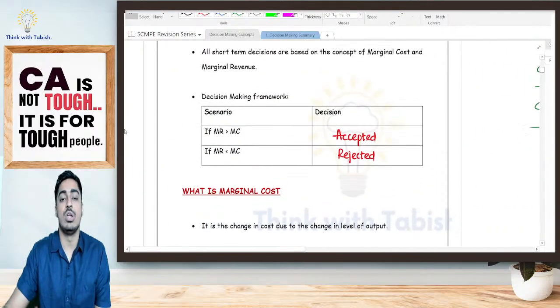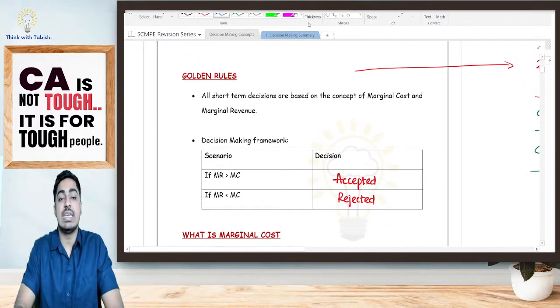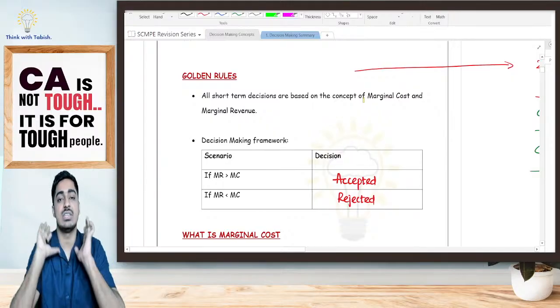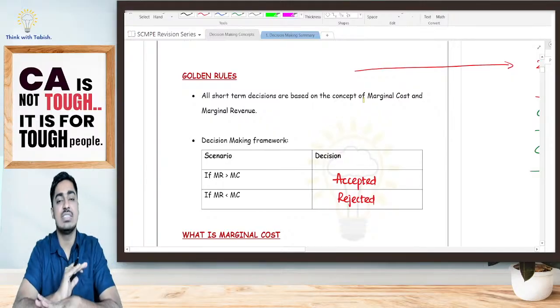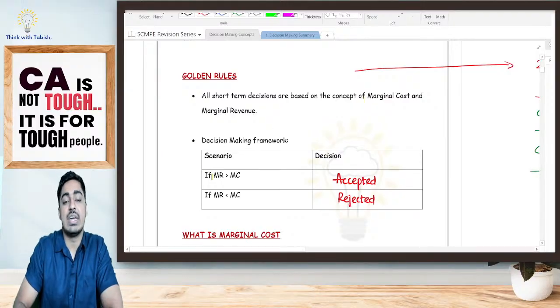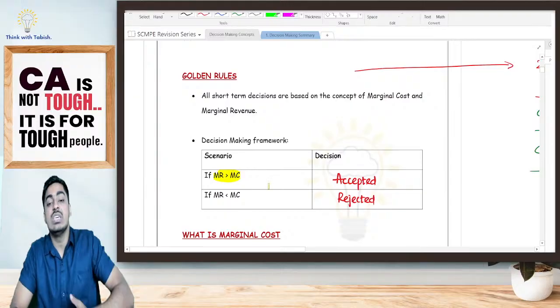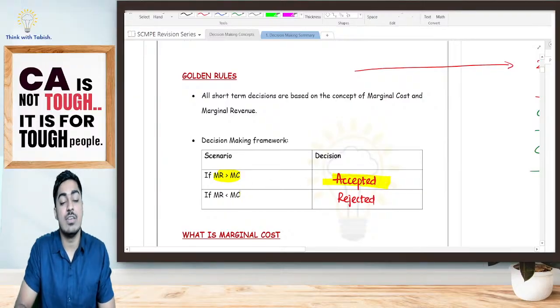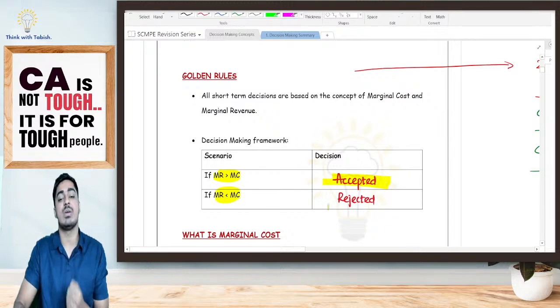So what have we said? Every time we are taking a short-term decision, how should we take our decision, students? The decision should always be taken by comparing our marginal cost with the marginal revenue. This is the foundation. This is the end of the chapter, students. There is nothing more. So how do we take a decision? If my marginal revenue is greater than my marginal cost, I will accept the decision. However, if my marginal revenue is lower than my marginal cost, I will reject the decision.